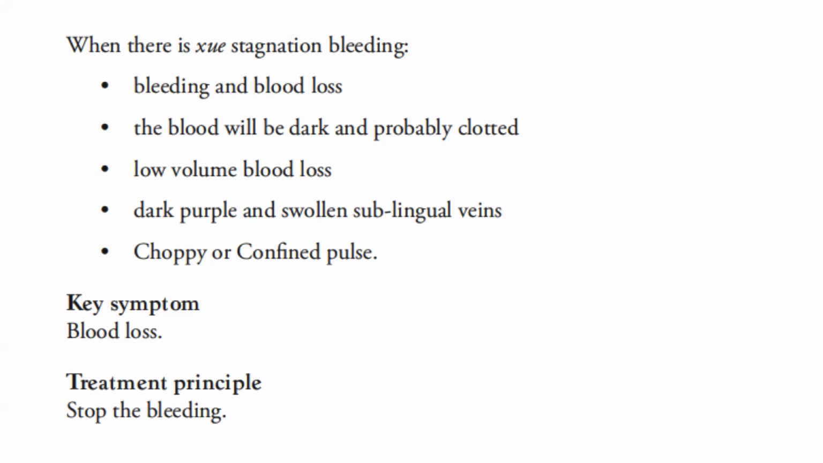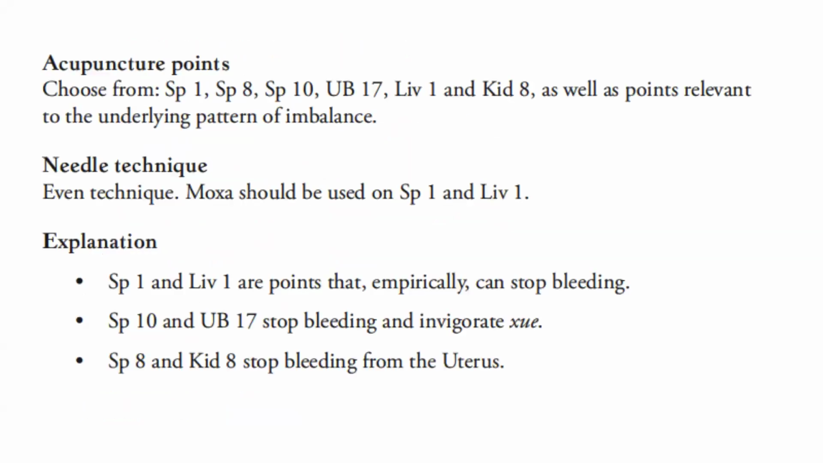The key symptoms of blood loss. The treatment principle is stop the bleeding. The acupuncture points to choose from are spleen 1, spleen 8, spleen 10, urinary bladder 17, liver 1, and kidney 8, as well as points relevant to the underlying pattern of imbalance. Needle technique, even technique. Moxa should be used on spleen 1 and liver 1.